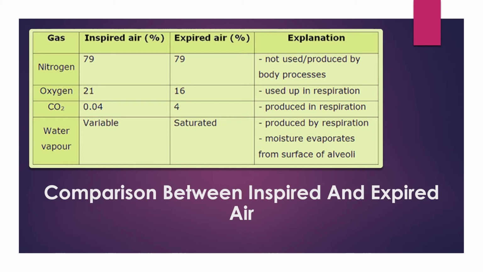When we inhale air, 21% of the air is oxygen, and when we exhale, out of that 21%, 16% is exhaled. It means some of that oxygen has been used. So roughly 5% of oxygen is used during the respiration process, during cellular respiration.